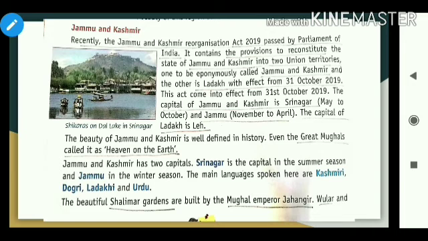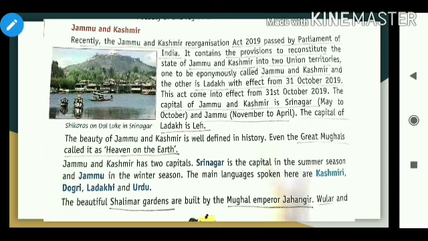Recently, the Jammu and Kashmir Reorganization Act 2019 was passed by the Parliament of India. It contains the provisions to reconstitute the state of Jammu and Kashmir into two union territories: one is Jammu and Kashmir and the other is Ladakh, with effect from 31 October 2019.